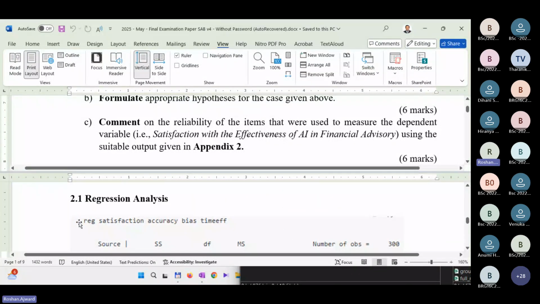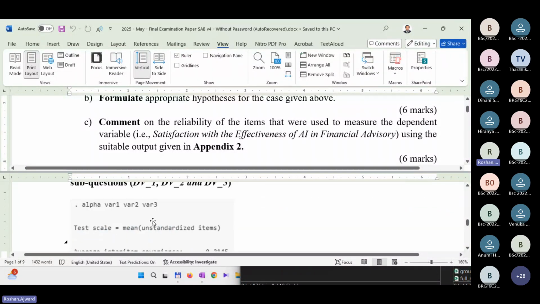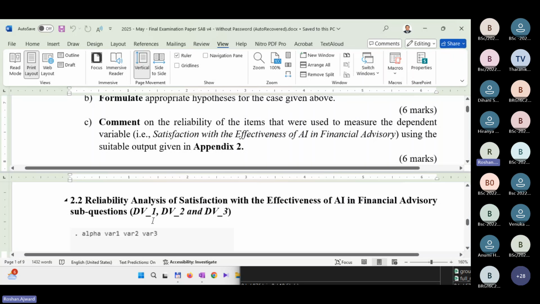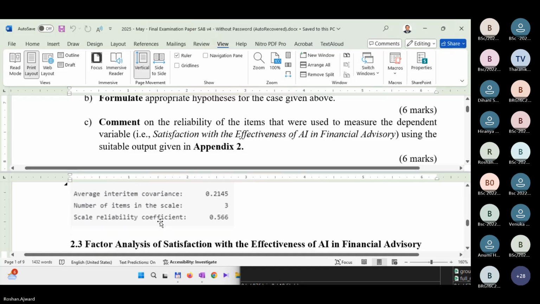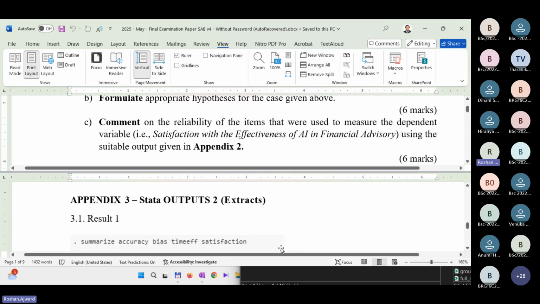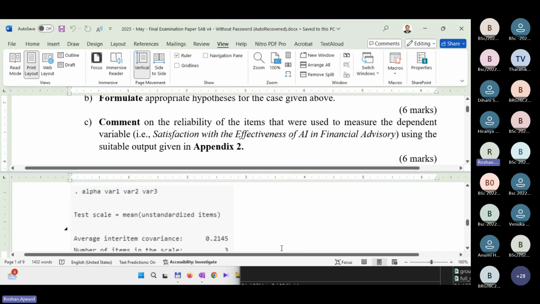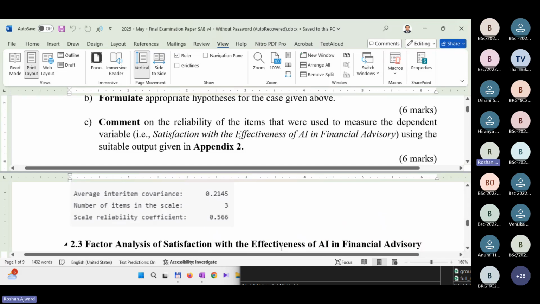In Appendix 2, you have 2.1 regression analysis. So the regression output is given. Then comes 2.2, it says reliability analysis, and you can see alpha and the variables are given. Then you have factor analysis after that, right? By looking at the information given in 2.2, what can you say? Interpret that result.